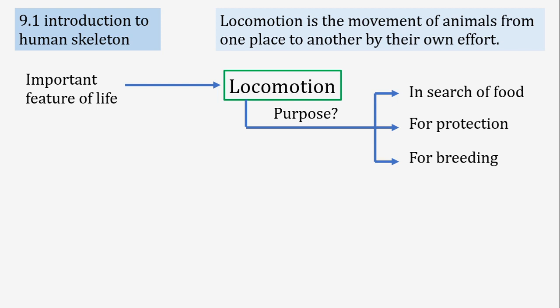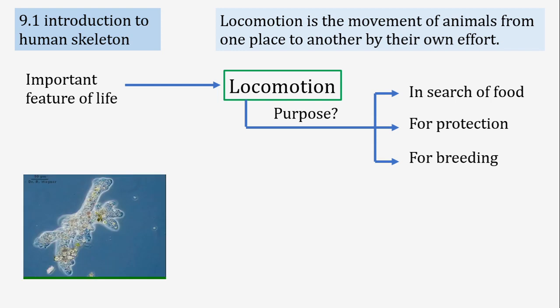We know that the hilsa fish is actually a marine fish, but when the time of breeding comes, they have to release their eggs into the water. At that time, they come to fresh water so that the released eggs will not be destroyed. When their breeding is completed and they release their eggs successfully, they return to their original marine ecosystem. So we say that locomotion is important for various purposes in the life of an animal.